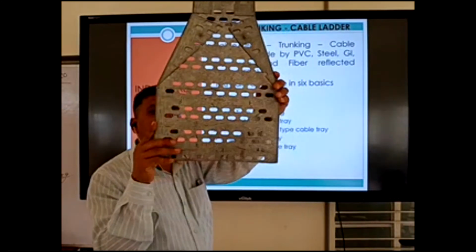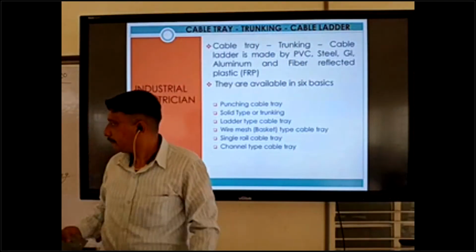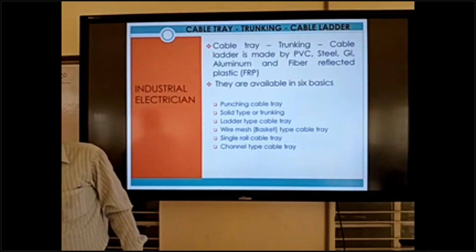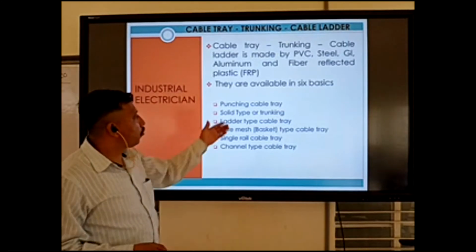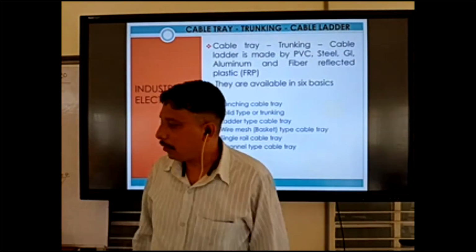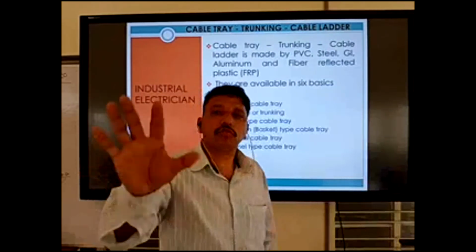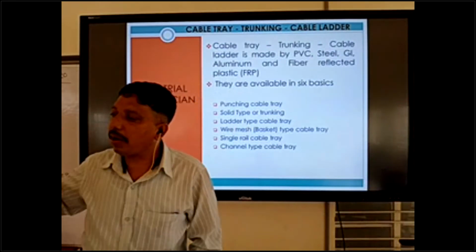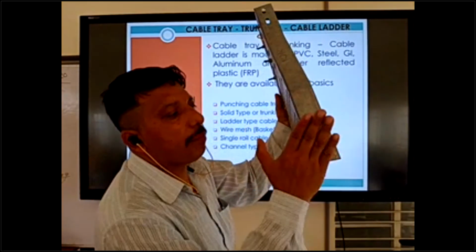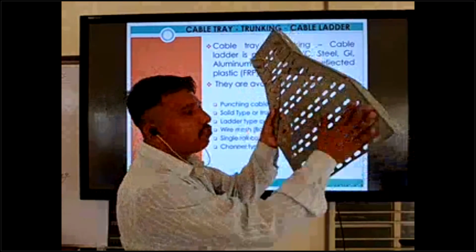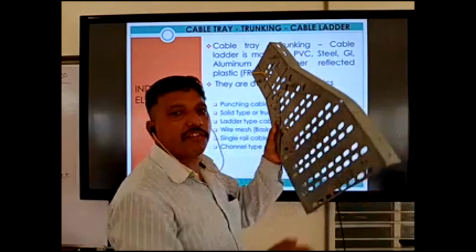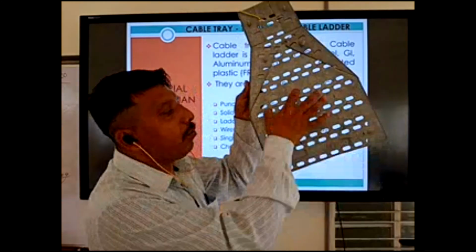This is the punching cable tray. Okay, the solid type or trunking has no holes. It is the same GI, but the holes are all closed, not there, solid type. There are no holes.